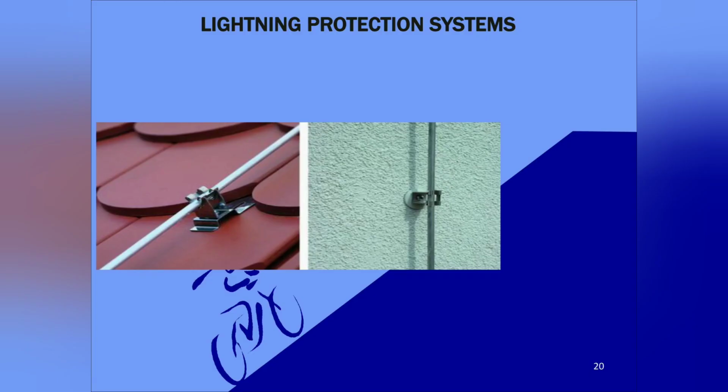These are the typical supporting devices used for supporting the down conductor. They can be clamps or insulators, or things which can safely pass our lightning surges to the grounding system without causing any damage to our building or the structure.